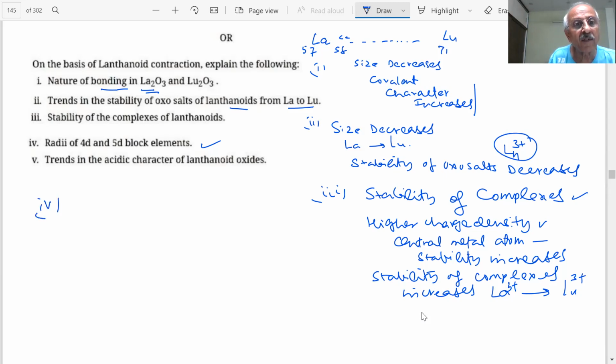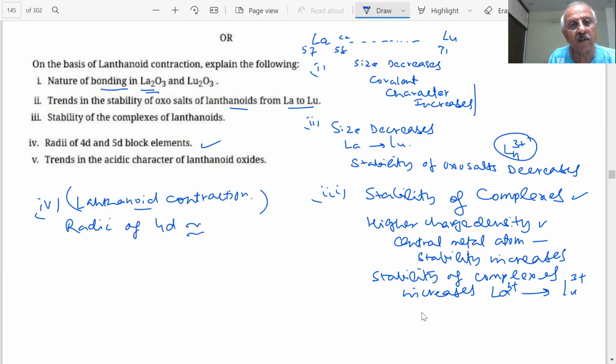What we said? We told you about the consequence of lanthanoid contraction. What was that? The radii of the members of the 4d is almost equal to those of the 5d, due to lanthanoid contraction.